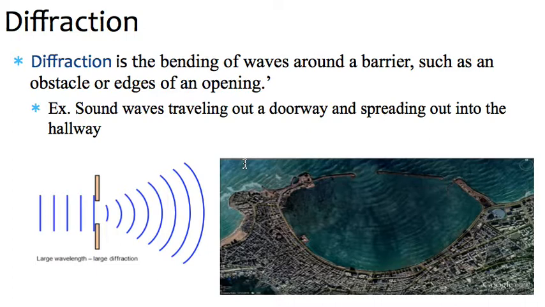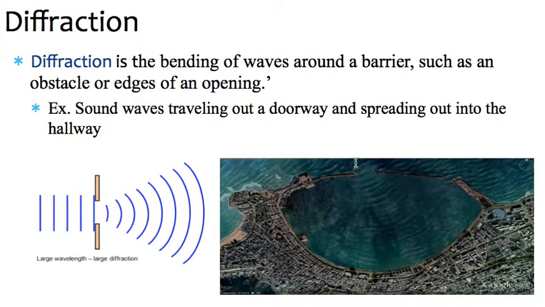Diffraction is the bending of waves around a barrier, such as an obstacle or edges of an opening. An example of this would be sound waves traveling through a doorway and spreading into the hallway. So if I was teaching right here in the classroom, my voice is going to carry out into the hall, and it's not like the sound is just going to keep going straight and you can only hear me straight ahead. People over here can hear me because that sound wave is going to spread out once it gets to the hall,